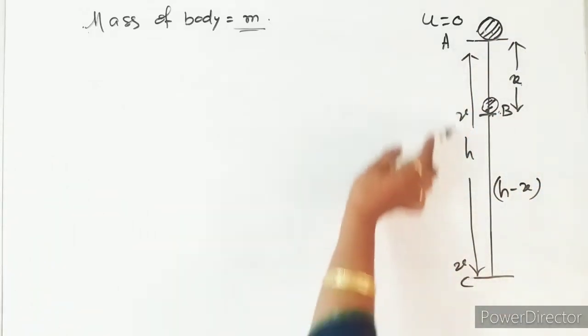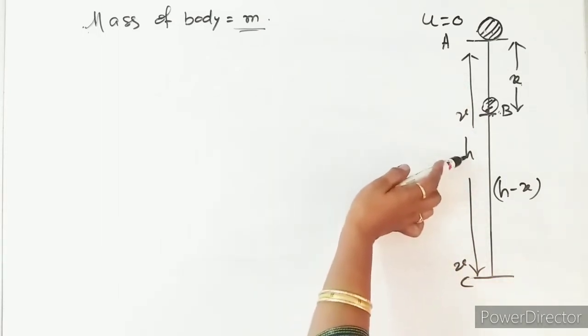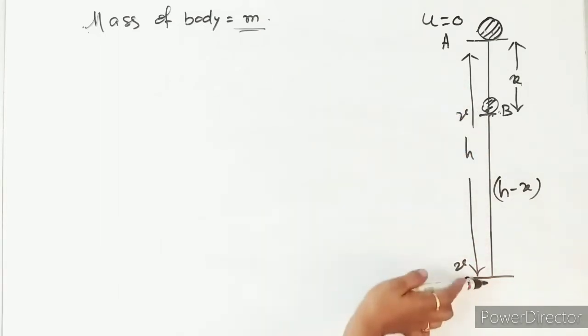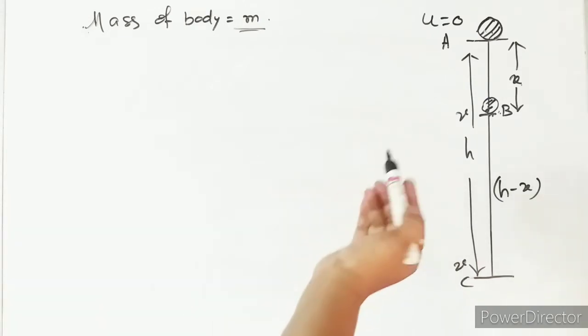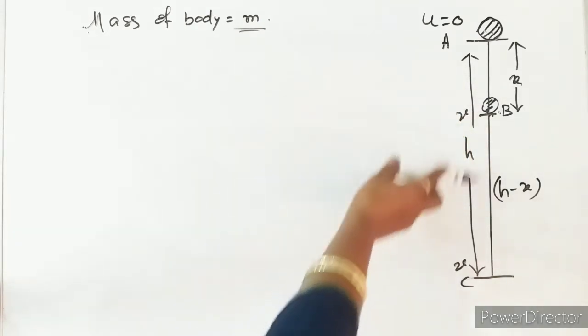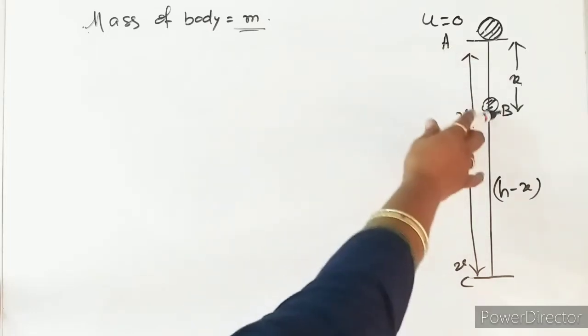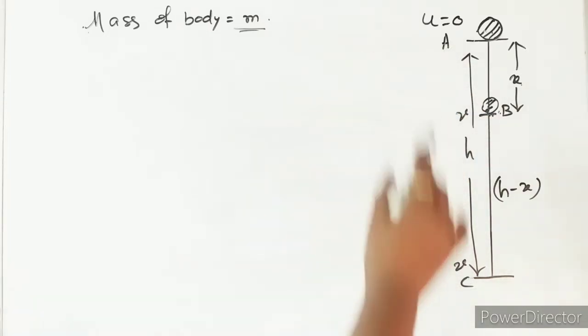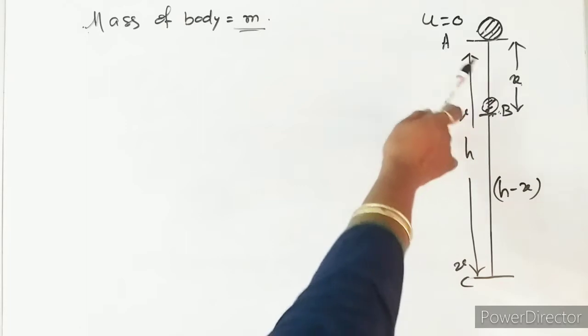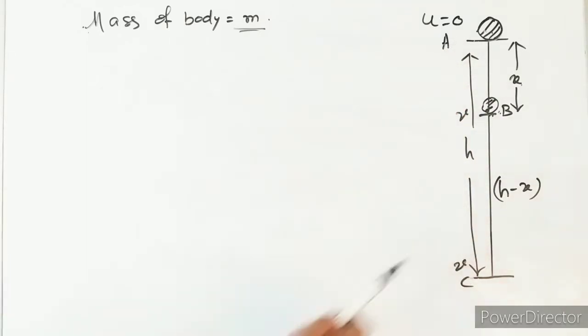As I have taken the entire distance equal to h, from B to C the height will be h minus x. Let me prove now that at points A, B and C, all three arbitrary points between A and C, the mechanical energy will remain constant.